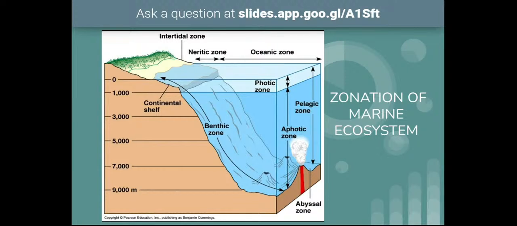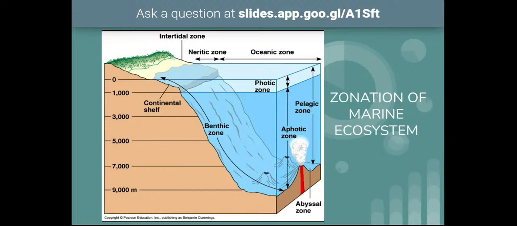The littoral zone will be the periphery of these oceans, so towards the shore regions. This will be called the littoral zone. After the littoral zone, the sublittoral zone will be there, and the sublittoral zone will be present till the end of the continental shelf.